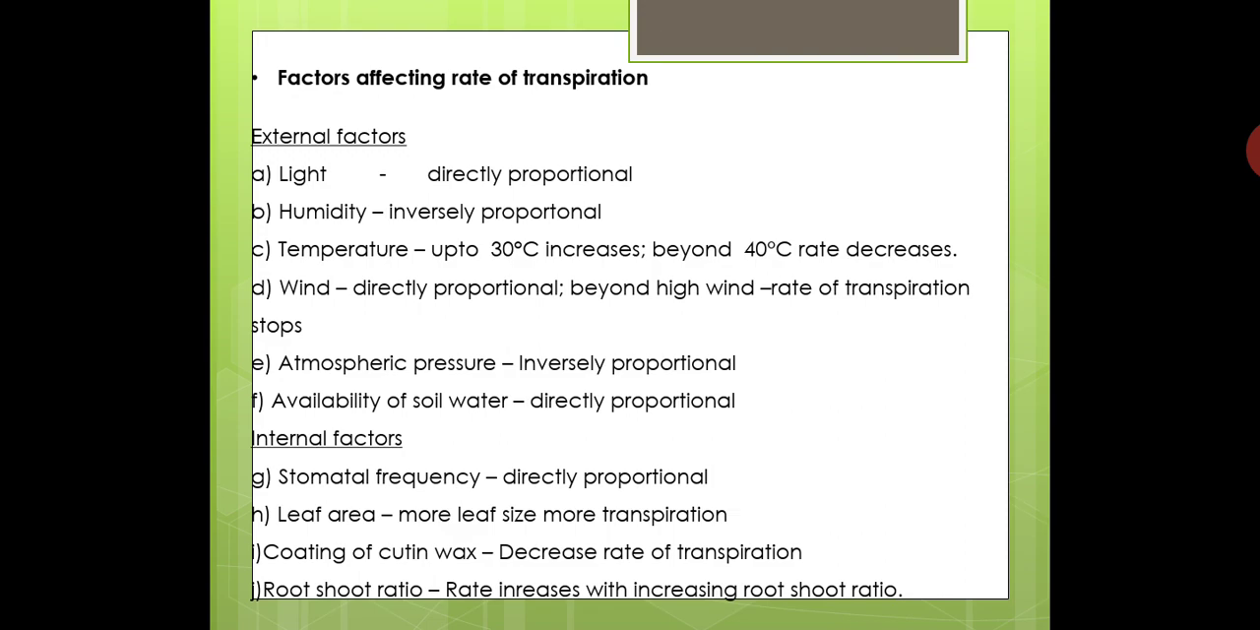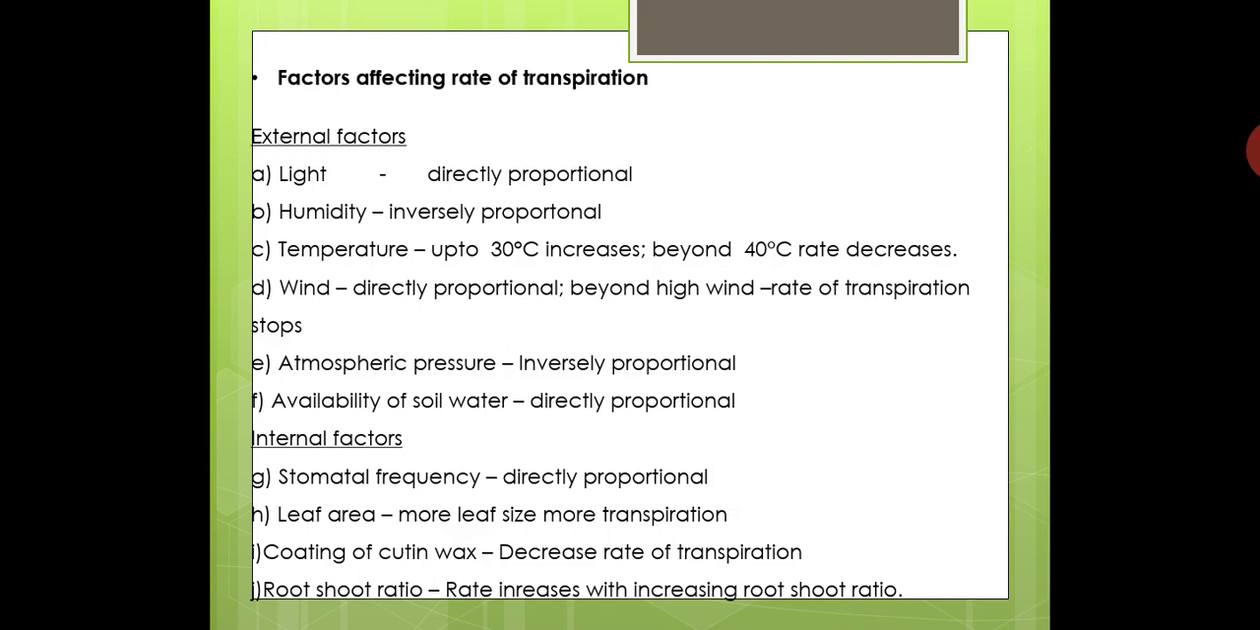Then the fifth factor, atmospheric pressure. An increase in atmospheric pressure decreases the rate of transpiration. So as atmospheric pressure increases, the rate of transpiration decreases. As atmospheric pressure decreases, for example at high altitudes, the rate of transpiration is high.